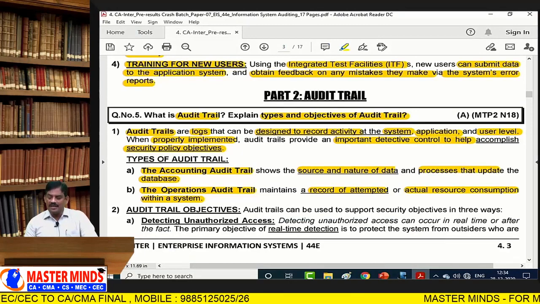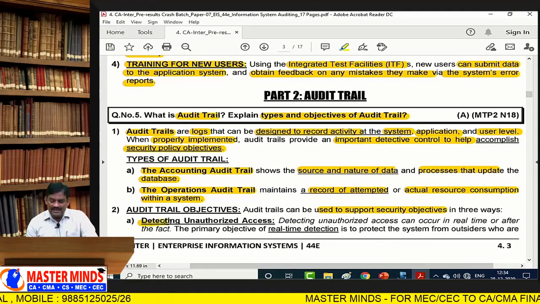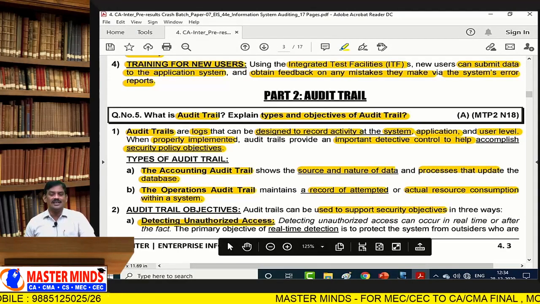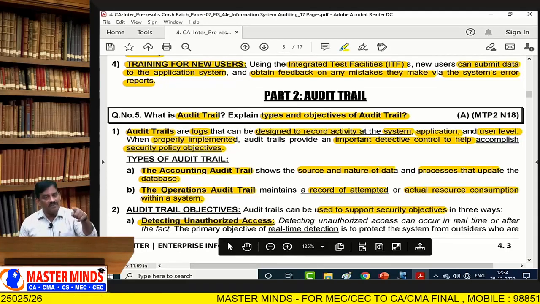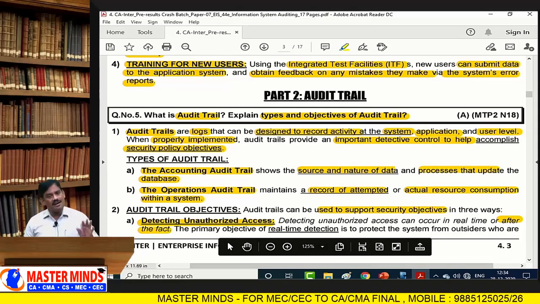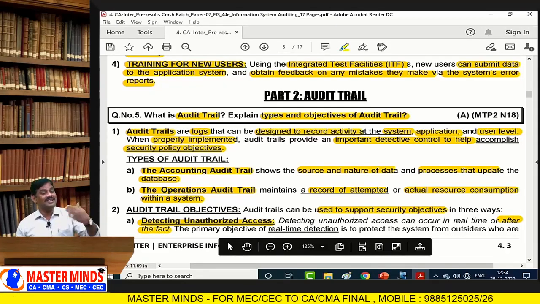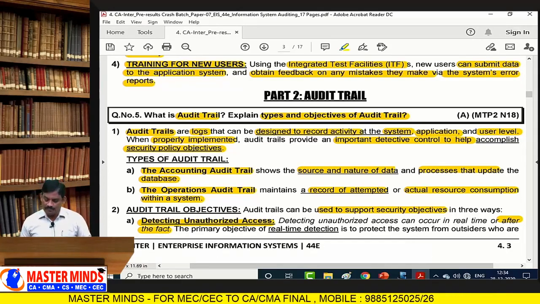See, audit trails can be used to support security objectives in three ways. I told you DPR. First one is detecting unauthorized access. Detecting unauthorized access can exist in real time whenever an event occurs, or after the fact, after execution. It may be detect and recover. Prevention, it is not going to allow the system.